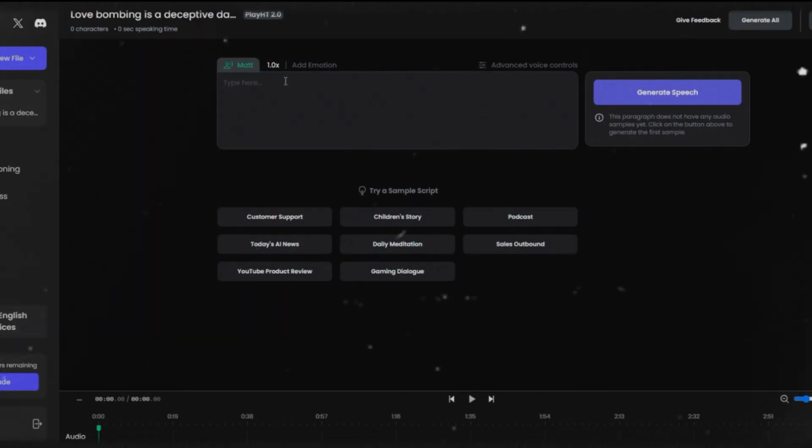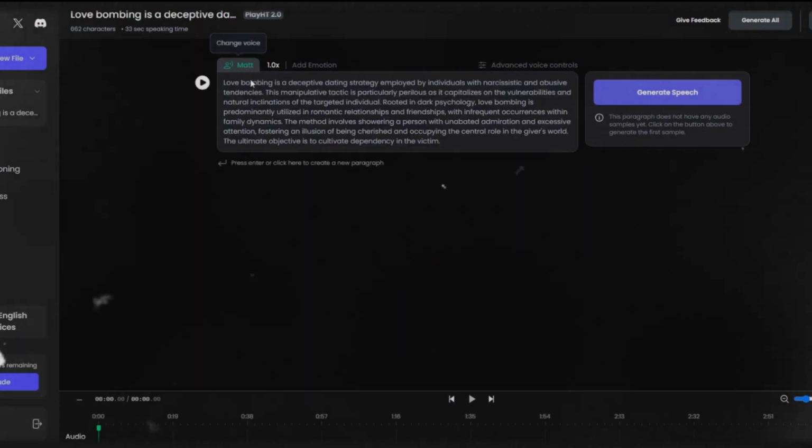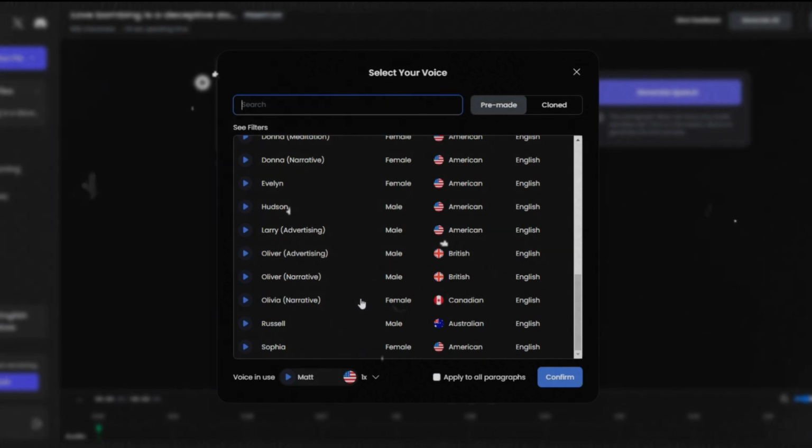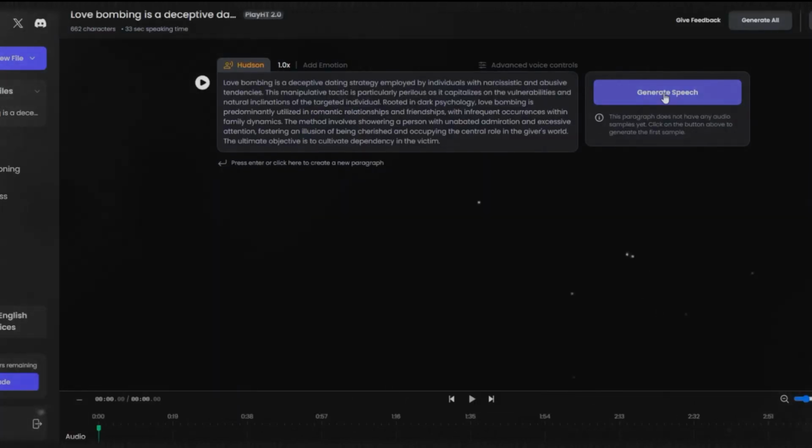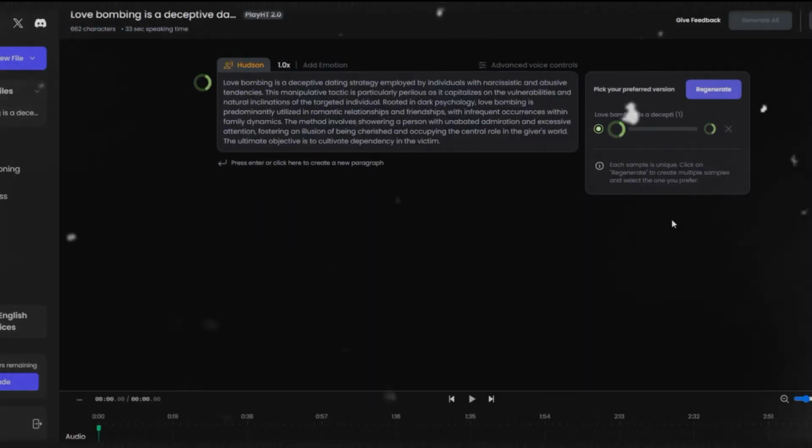Next step is to make voiceovers. We are going to use one of the text-to-speech AI tools. Now you can select a suitable AI voice from here. I would recommend using a deeper voice. When you are done with selecting the voice, copy the script we generated using ChatGPT and click Generate. It will generate your voiceover within a few seconds.